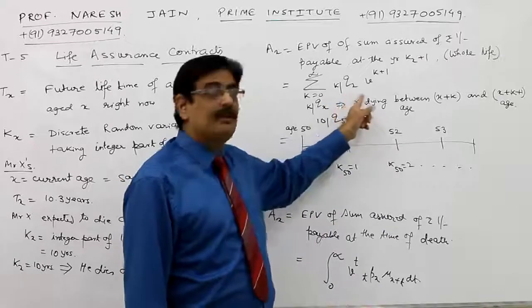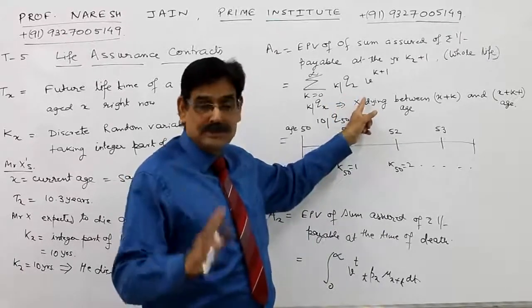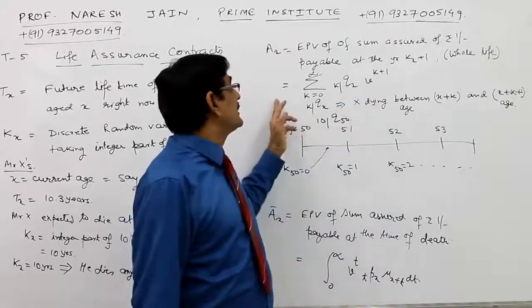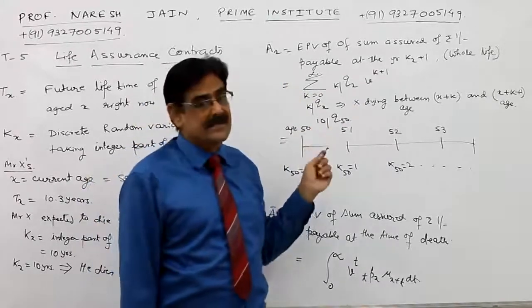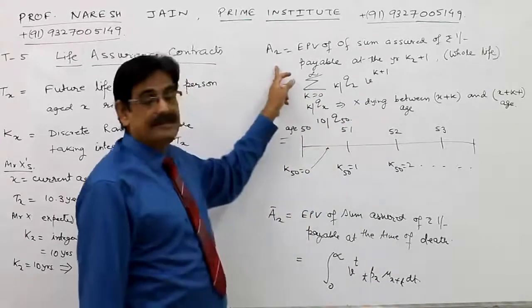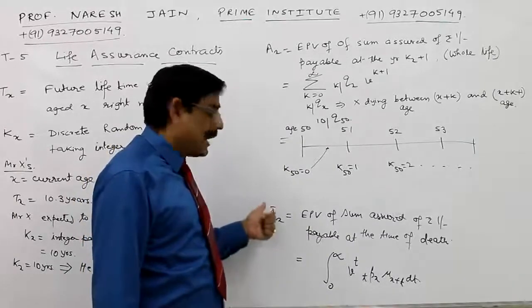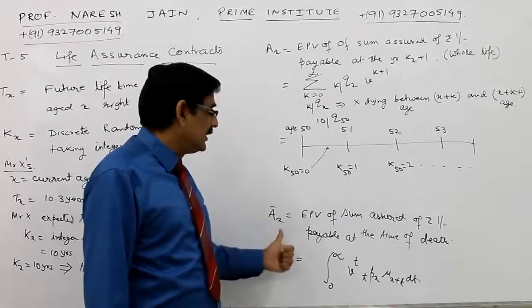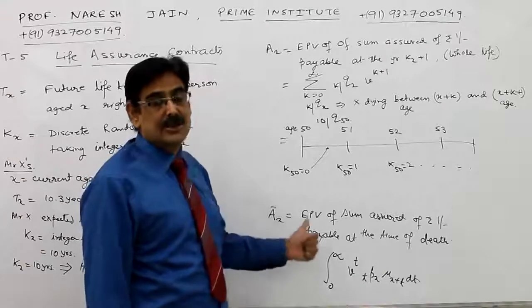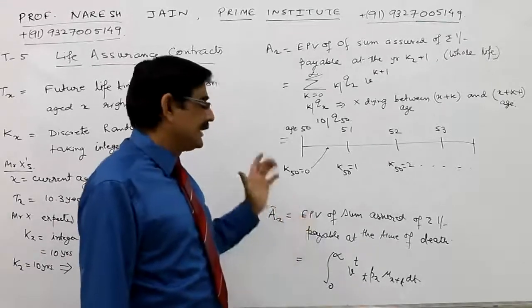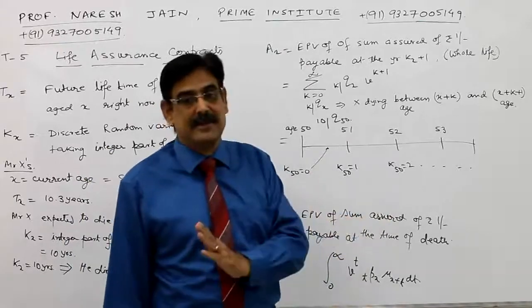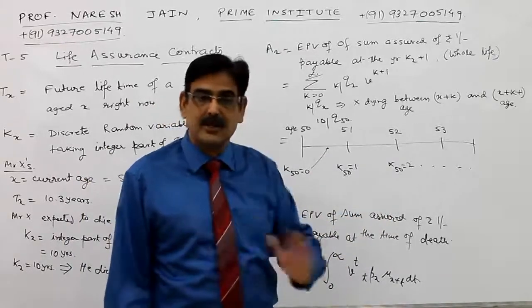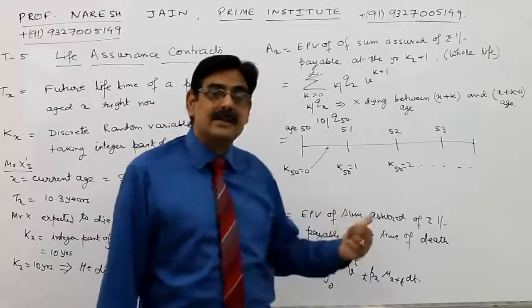Summing over all possible values of K, we get a summation which in actual notation is Ax, the whole life sum assured. If we take a bar over it, it is the continuous case, where the sum assured of ₹1 is payable at the time of death itself, and not at the end of the policy year.